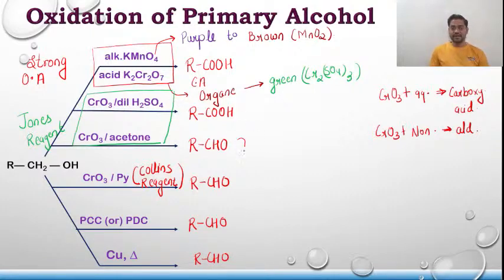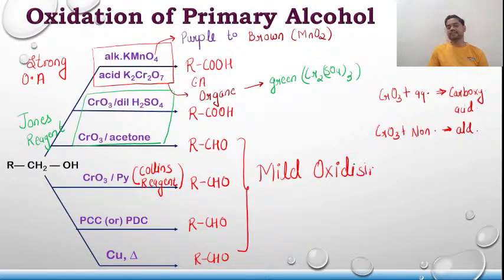So these are known as what? Mild oxidizing agents. Why are they known as mild oxidizing agents? Because they will just convert your primary alcohol till aldehyde. It is not that strong that it can convert aldehyde into carboxylic acid. Any doubts, guys? Any doubts to anyone? No one? So that is all the concept related to the oxidation of primary alcohol.